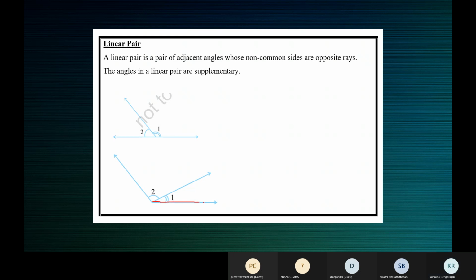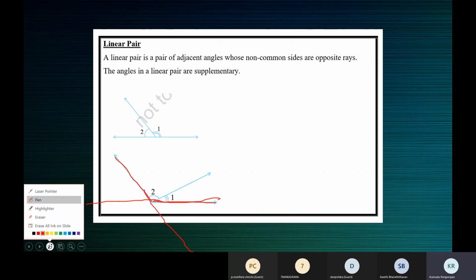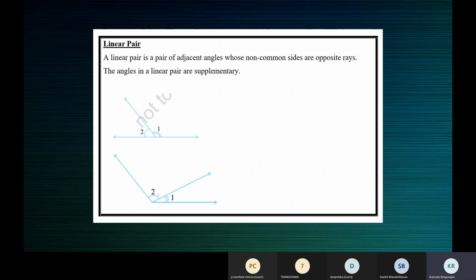These are the non-common arms, this one and this one. They are not opposite rays. Opposite rays mean that for this non-common arm, the opposite ray should go like this, and for this non-common arm, the opposite ray should go like this. So angle 1 and angle 2 are adjacent angles because they have a common vertex and a common arm, but their non-common arms are not opposite rays.